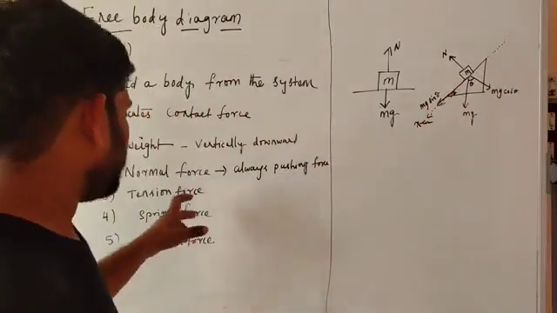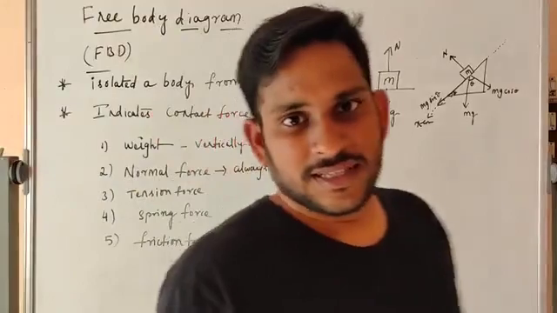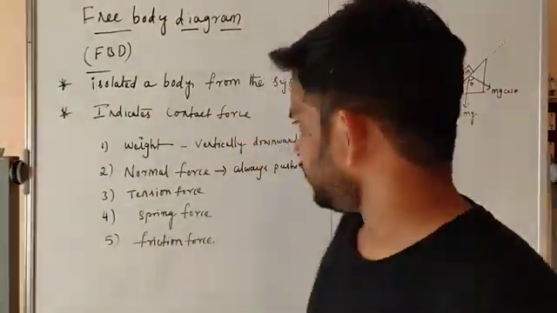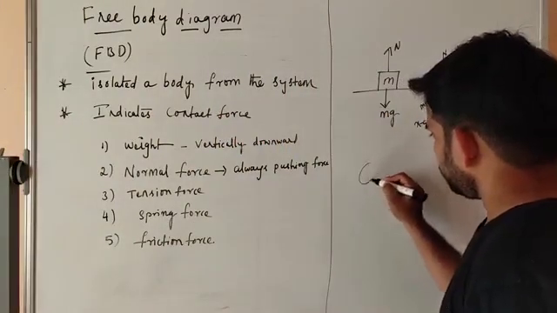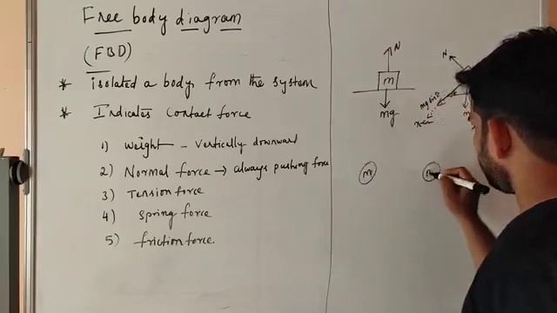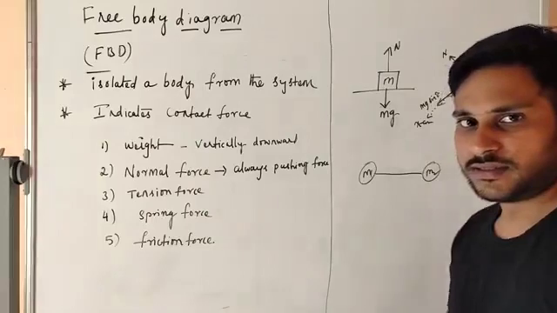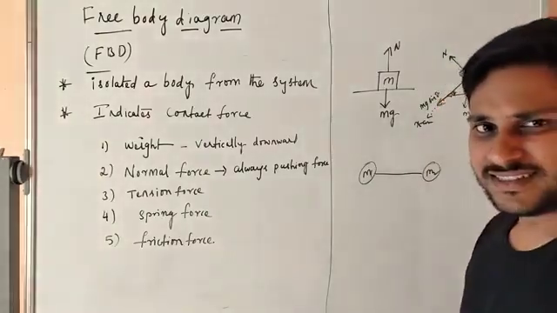So now we come to the tensile force. What is the tensile force? The tensile force is always a pulling force. When you take two bodies, body of mass m1 and body of mass m2, there is some connection with a thread.